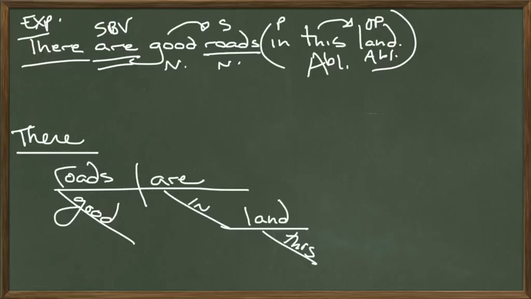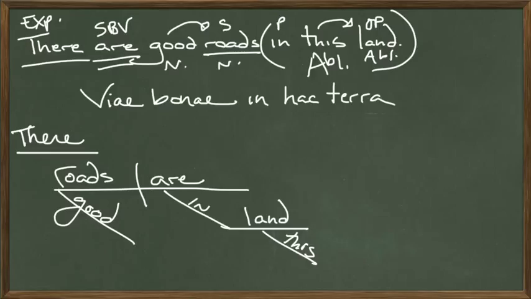In Latin, viae, it's plural. Via is road. Viae is plural. Viae bonae. We have good roads. In hac terra. Land is terra in Latin. That's where we get terrain and extraterrestrial. Terra. And hac is the demonstrative adjective describing terra in the ablative case. We'll probably talk about that in a future lesson.